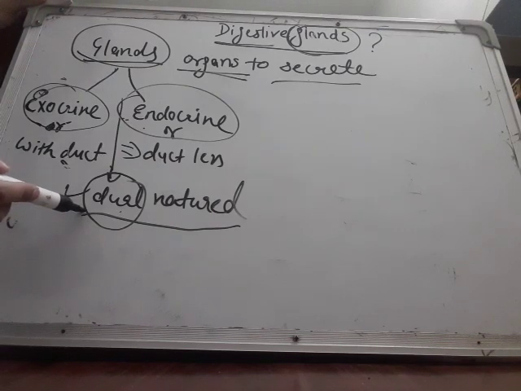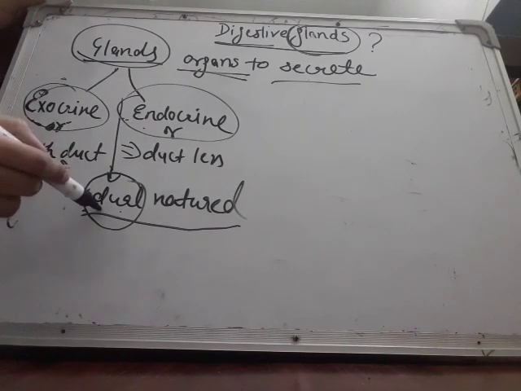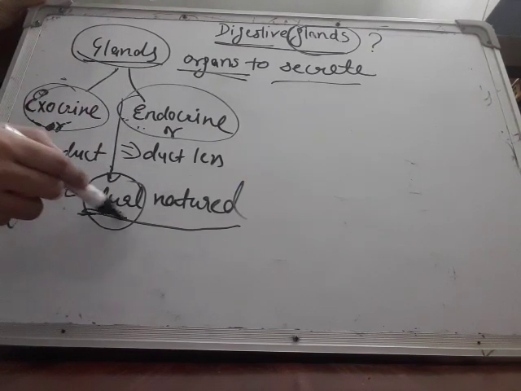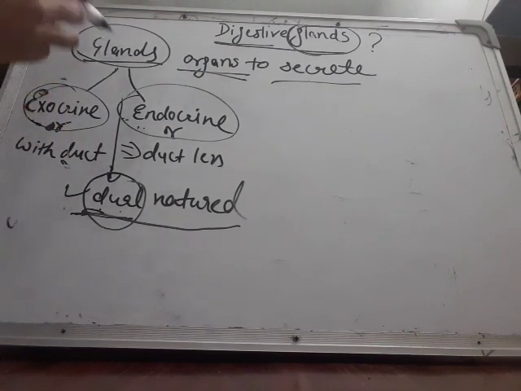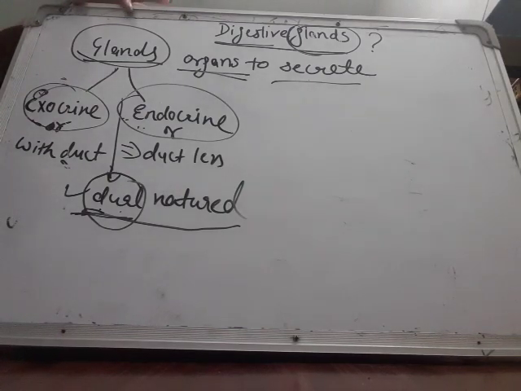Sometimes the pancreatic gland works as exocrine and sometimes as endocrine, because it works as both. So this was all about glands. We have to learn about glands to understand the concept of digestive glands.